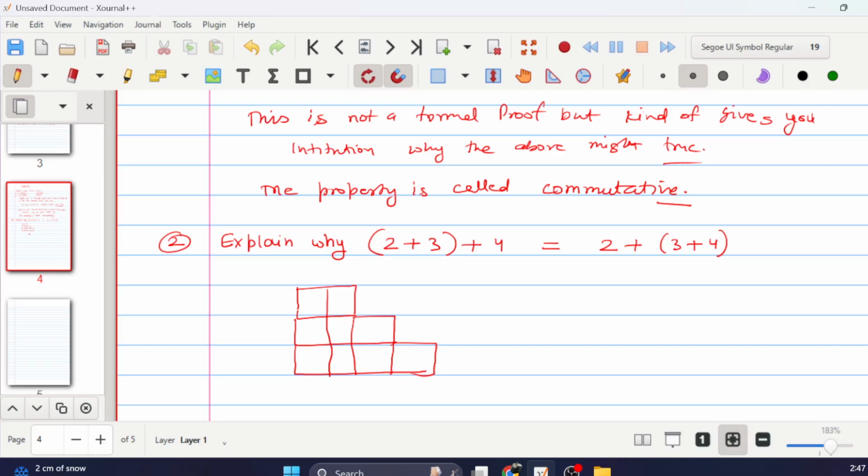So now we'll shade this. Just to tell, the shaded part is what we do first. Similarly, we go to the other side. Again, we have 2 things, and we have 3 things, and then we have 4 things.